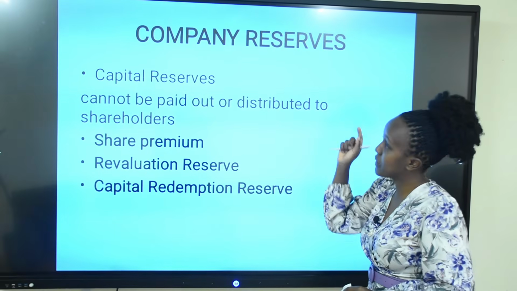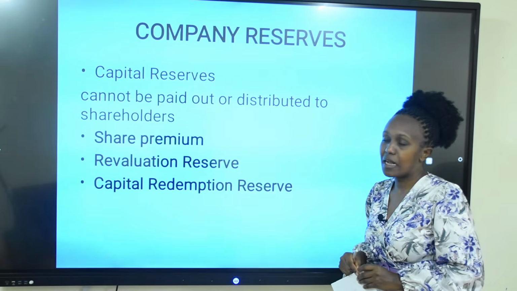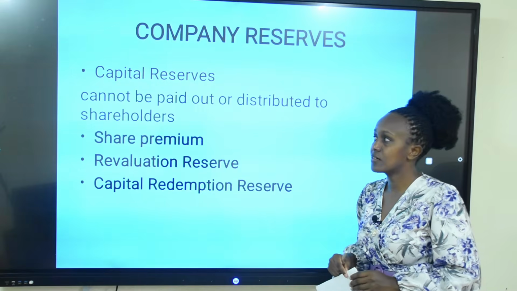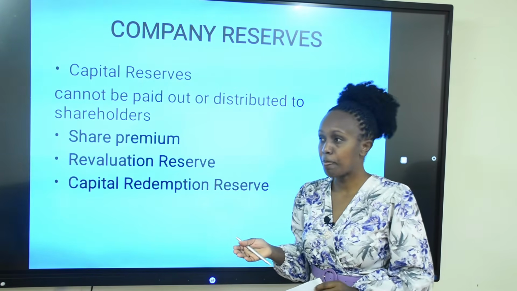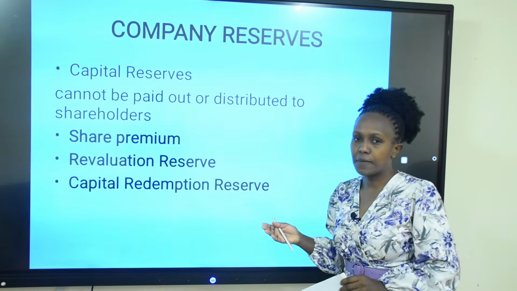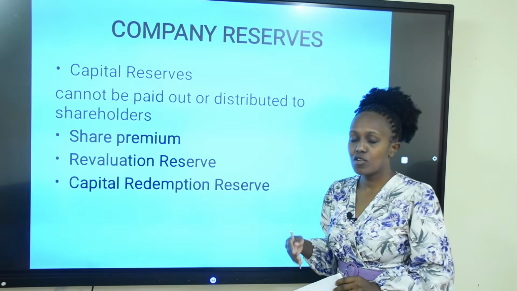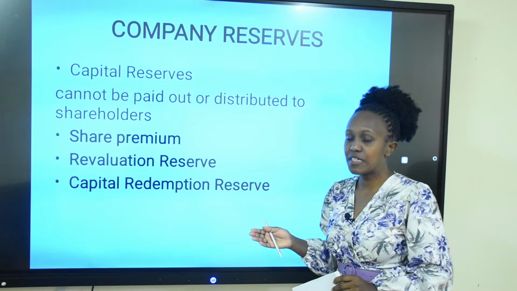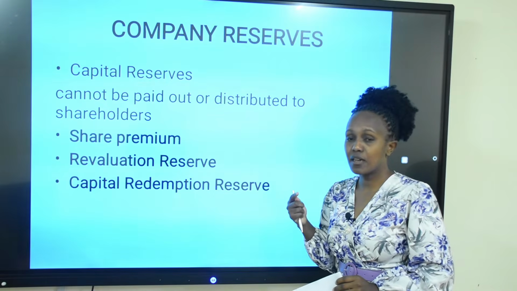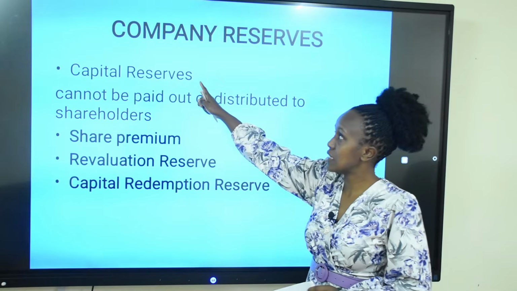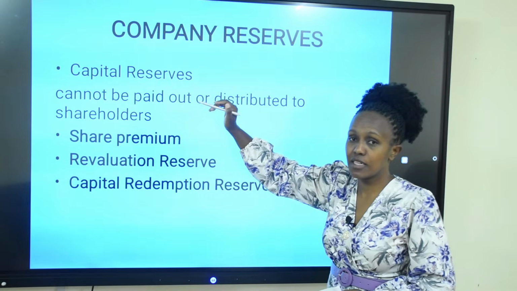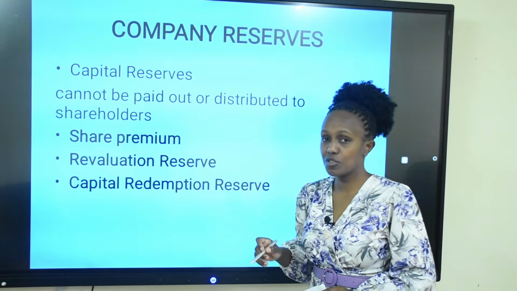You can also look at company reserves. What are company reserves? These are amounts that have been kept aside by the organization, either to meet future investments or to meet future dividend payouts or to meet future obligations. Now, the reserves can be classified into two.